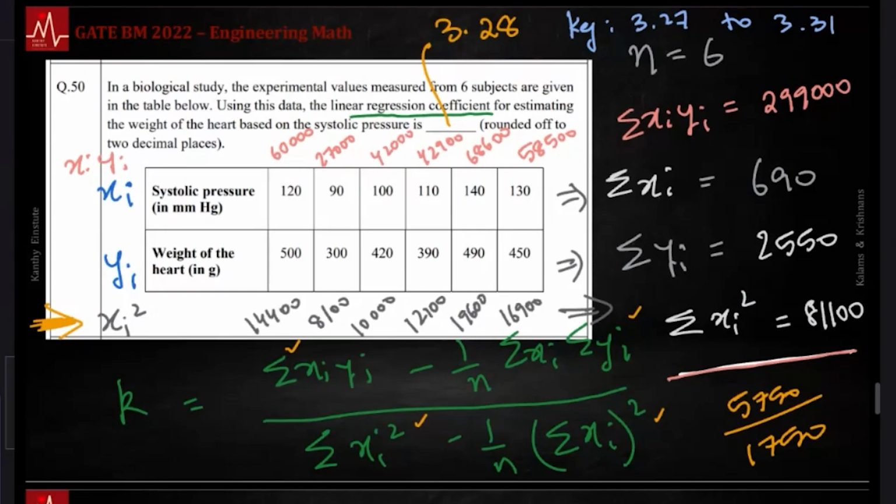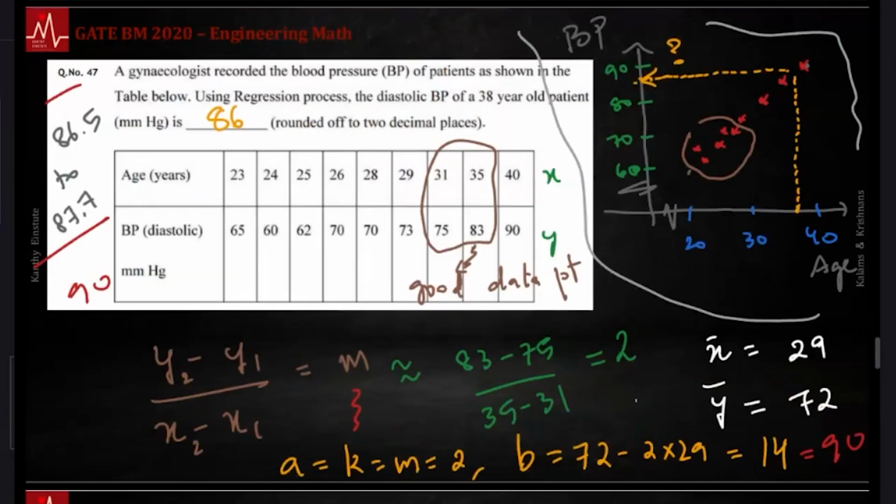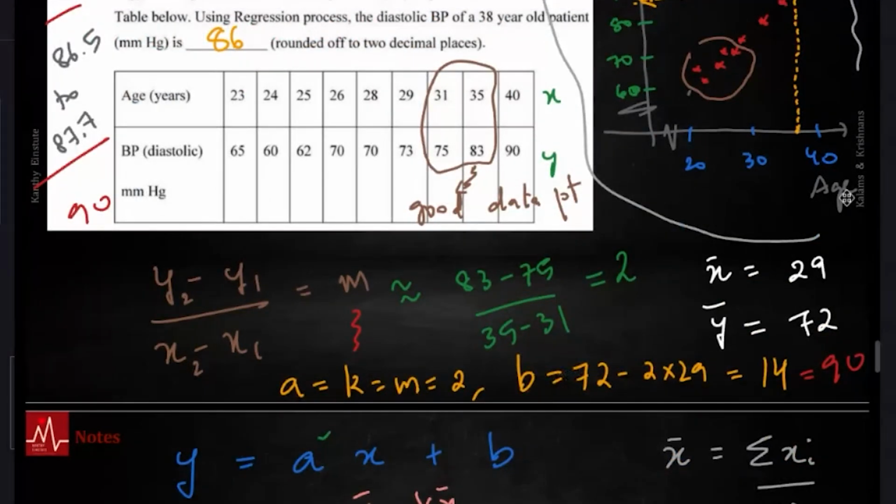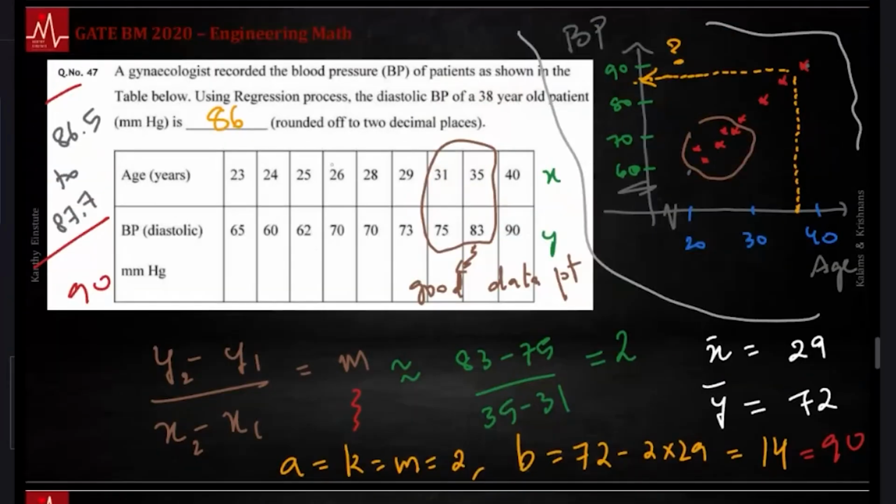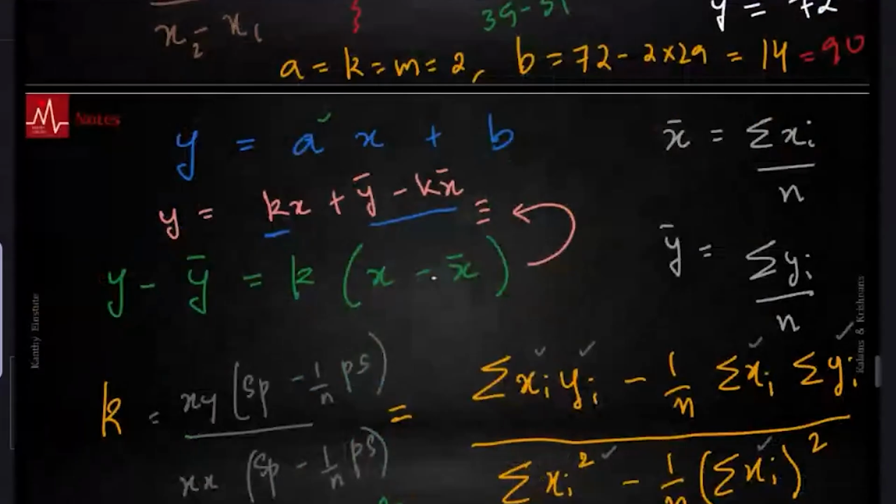But in this question, let's say they ask you for a new weight, for a new systolic pressure of, let's say, 145, or it's extrapolating, right? For a new systolic pressure of, let's say, 135, what would be the weight of the heart? That is something that I would consider skipping, or just make a guesstimate and move on. Okay. It's just a waste of time. And this is just testing your ability to click the mouse, right? So I would say this is worth skipping. 2 marks is worth skipping. At least I make a reasonable guess and move on.